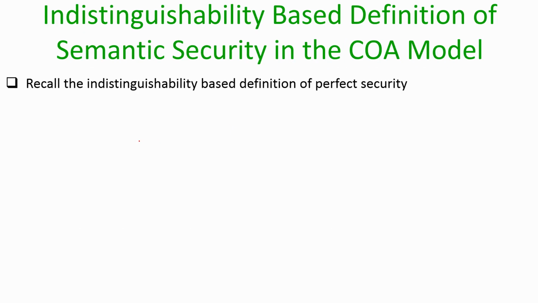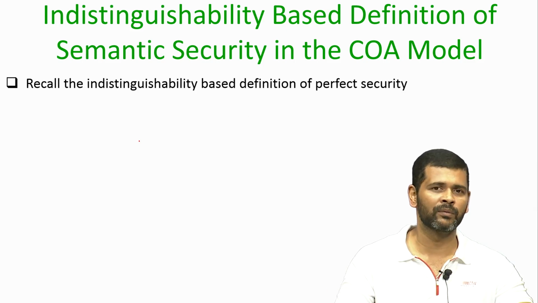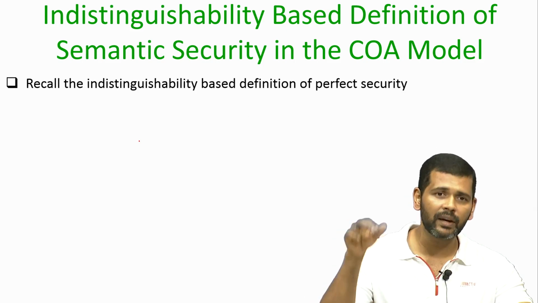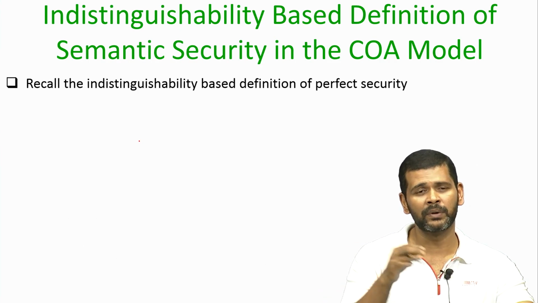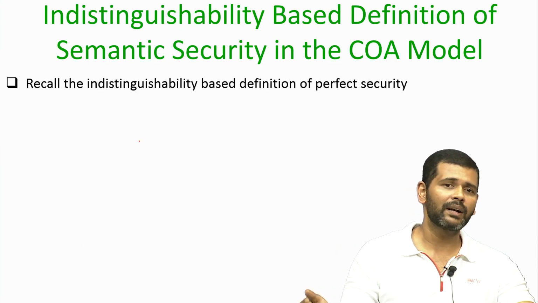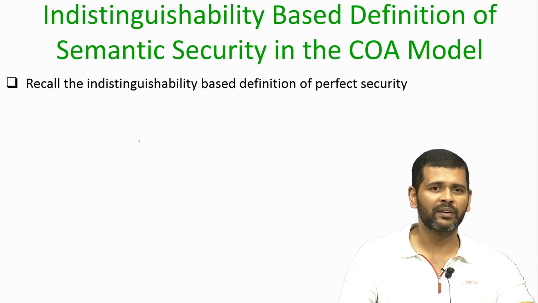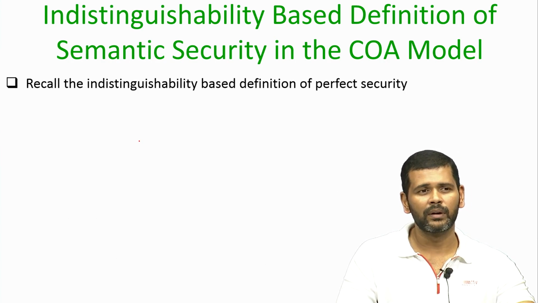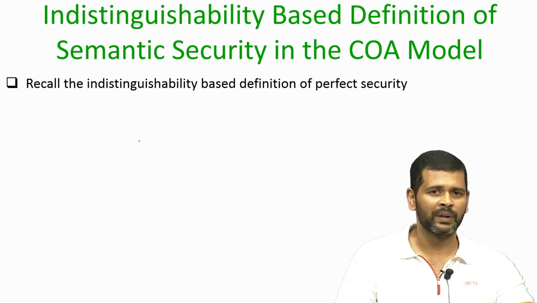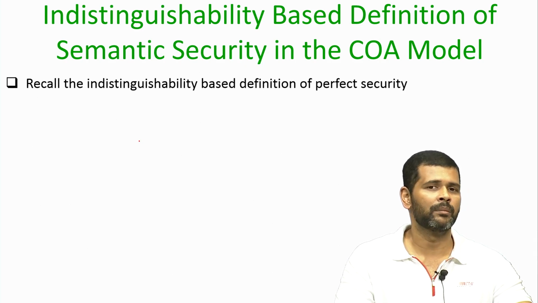So, let us first recall the indistinguishability based definition that we used to define perfect secrecy. The essence of that definition is that if you have a scenario where the sender has two messages, say m0 or m1, and it has randomly encrypted one of those messages, and the adversary is aware of the fact that the sender has either encrypted m0 or m1, then even after having this prior information and seeing the ciphertext C, the adversary should not be able to identify what has been encrypted in the ciphertext C with probability better than half.